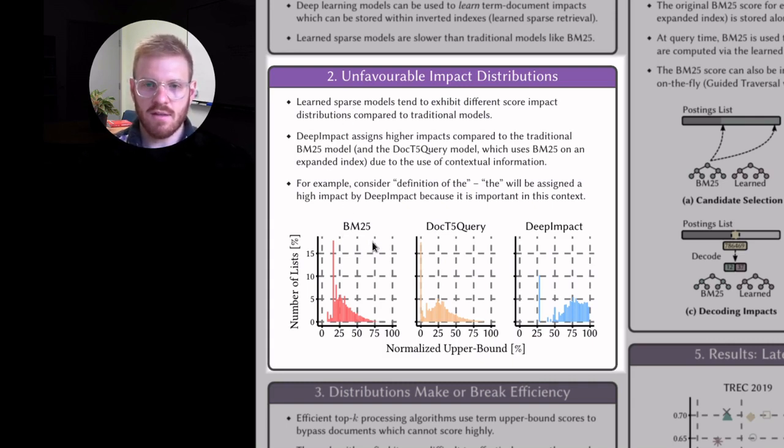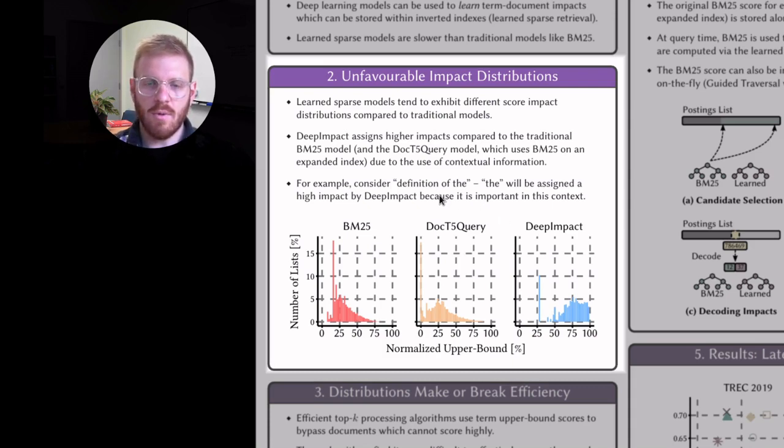So if you look at this figure, you see that for BM25 on the left, most of the upper bounds for the lists in the index are quite low. But if you look over here at DeepImpact, which is a learned model, you see that there are a lot more high impact upper bounds. And essentially those high impact upper bounds make it harder to skip documents.